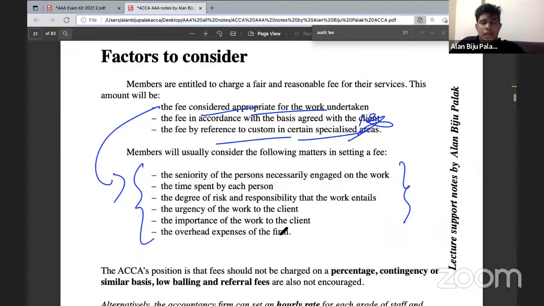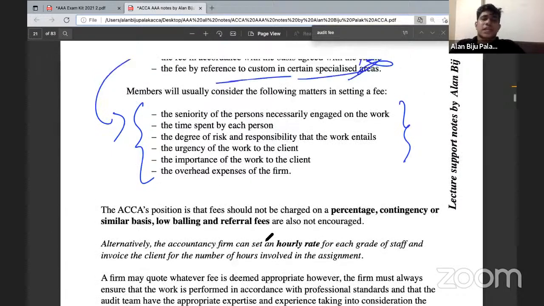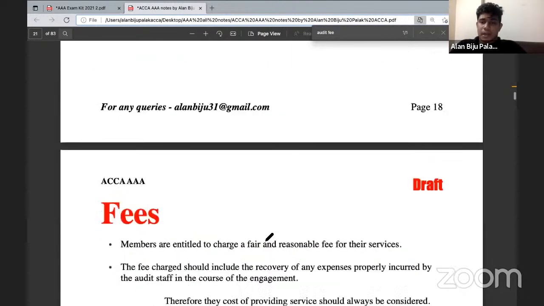So basically, in addition to this, we have also learned that an auditor can charge anything that is fair and reasonable. Even he is also allowed to quote a very low fee. There is no issue with that, and it won't lead to lowballing. And lowballing will be considered only when an auditor reduces the audit fee and reduces the quality of the audit in proportion to that. So if the auditor is keeping up the standard of the audit work, and if he is reducing audit fees, then there is no issue with it. And that is what it's mentioned here. A firm can quote any fees that is reasonable, but he must always ensure that the quality of the audit is properly maintained. So these are the factors you need to consider before determining the audit fees.